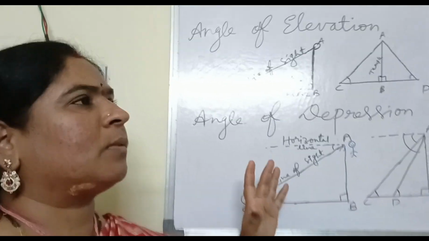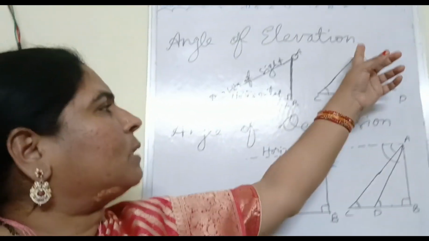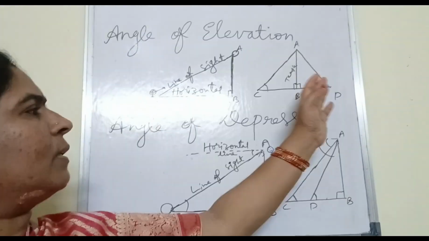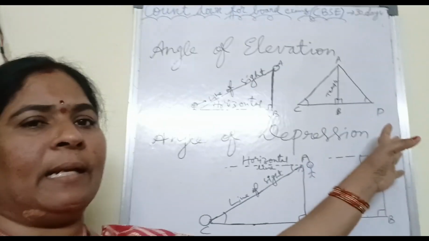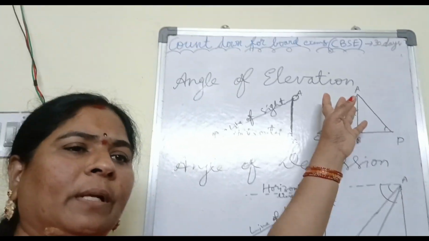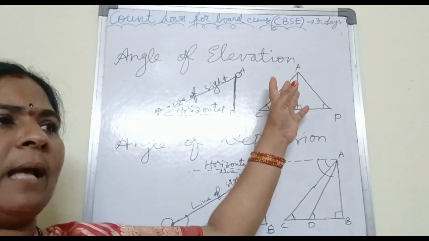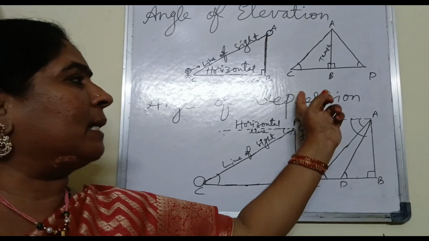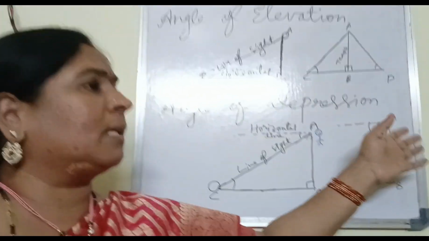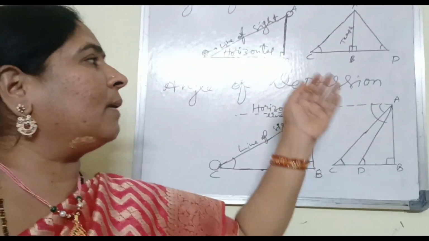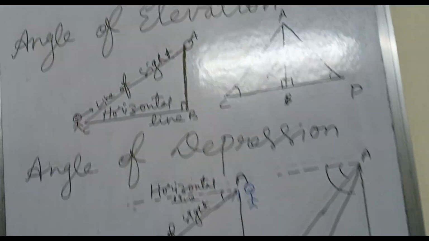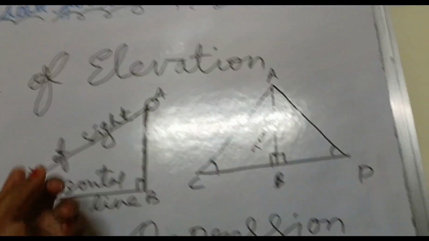Generally how the questions will be asked means, suppose a temple is there and on either of the sides 2 students are standing and looking at the top of the temple, and the angle of elevation will be given sometimes, and they may ask what is the distance between them, or the distance may be given and the angle may be asked, like that. So this is the line of sight.